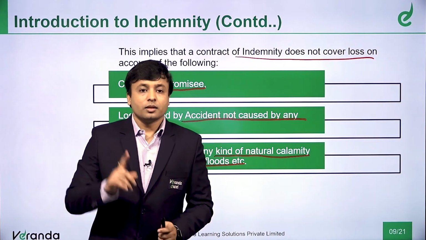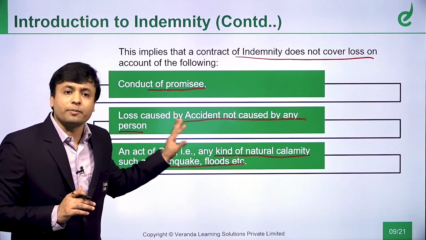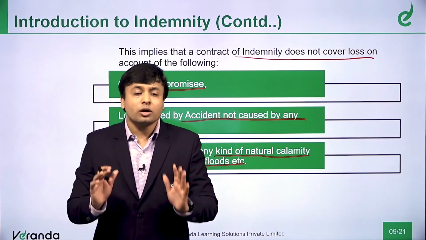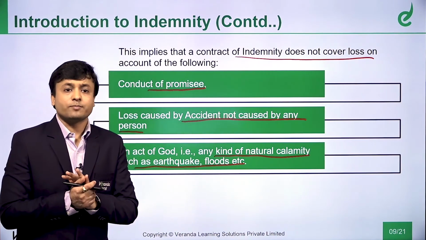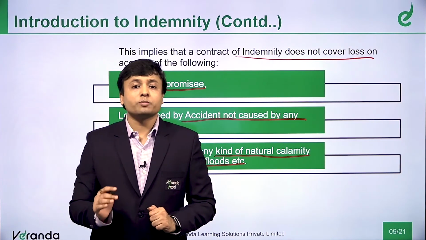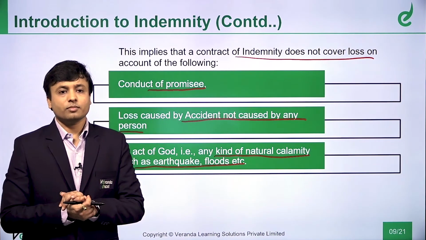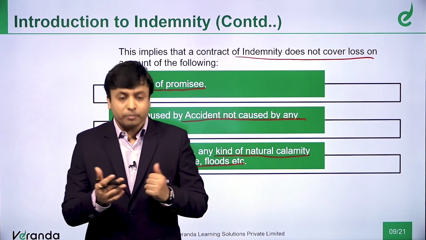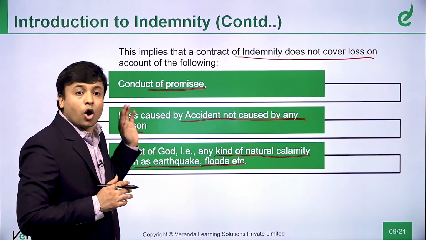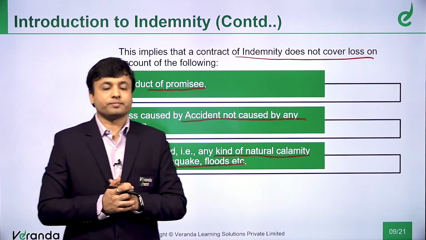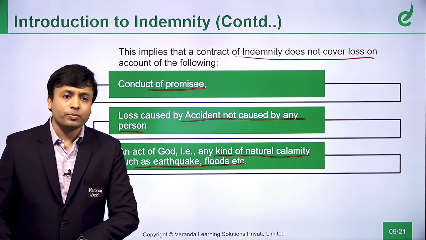So the definition of indemnity itself, we are inferring this. This is not said by the act. The act does not talk about this, but this is inferred from the definition. The definition says the loss should have been caused by whom? The promisor or any other person. So definitely we are trying to say that it is not because of the conduct of the promisee or an accident or an act of God. Is this point clear? Yes. Now we'll go to the next point.